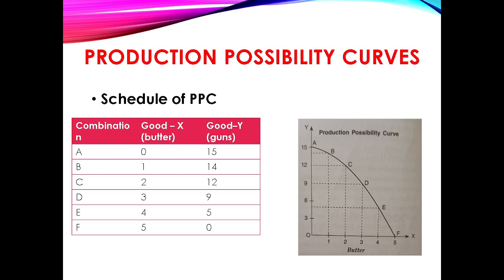From the production possibility curve, we learn that if we want to produce one more butter, we have to reduce the output of guns and vice versa. It means we can transform guns into butter and butter into guns. Thus, the production possibility curve tells us that we can produce more of one commodity by giving up the other. In other words, one commodity can be transformed into the other. That is why the production possibility curve is termed as the transformation curve or opportunity cost curve.